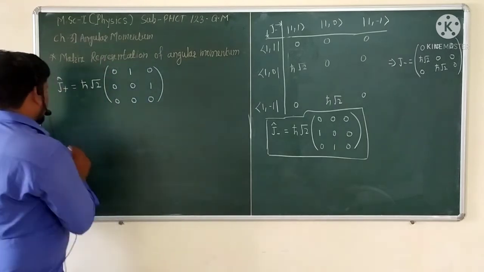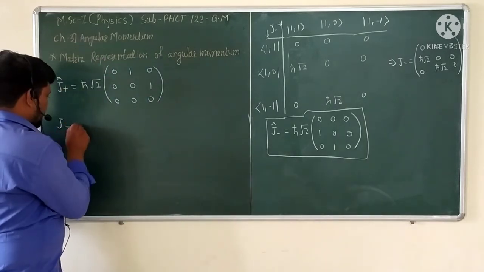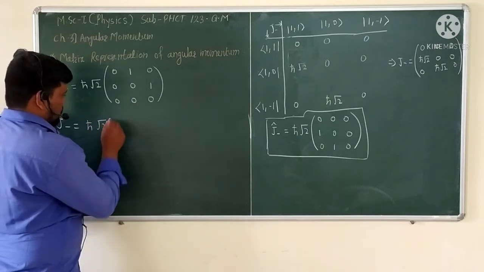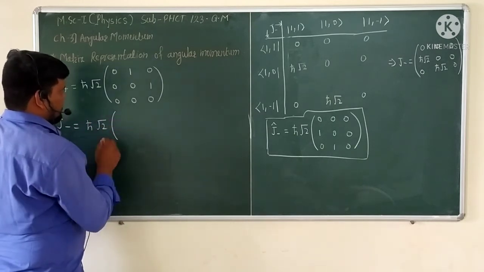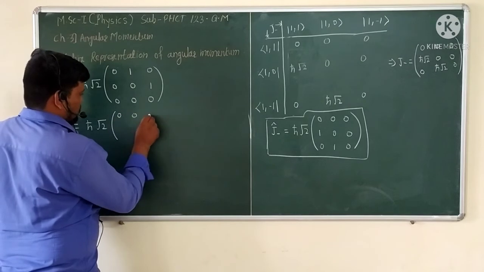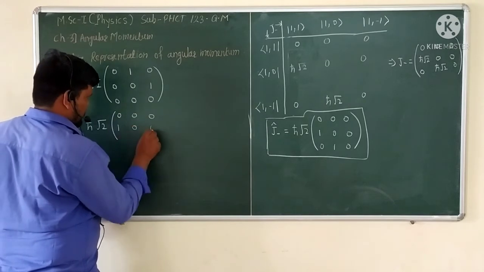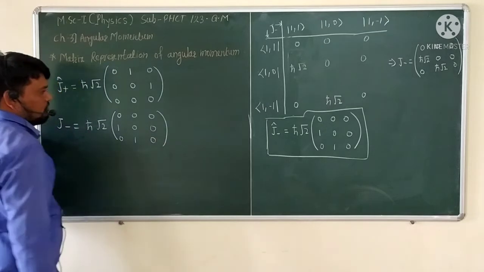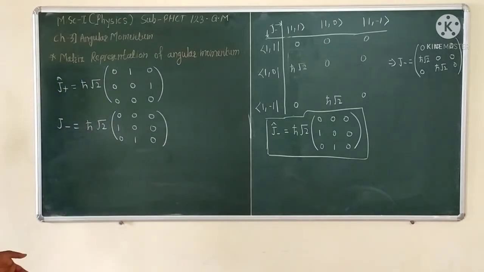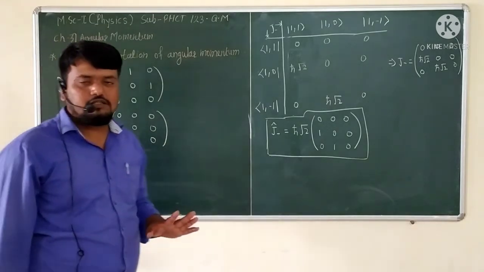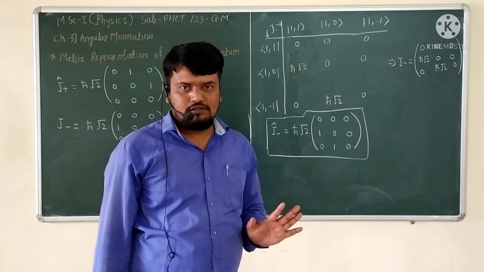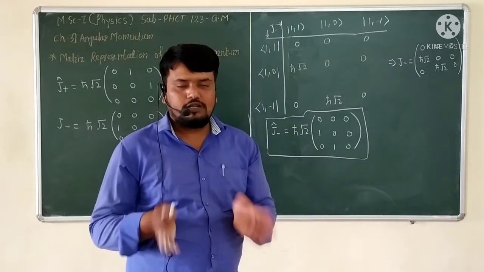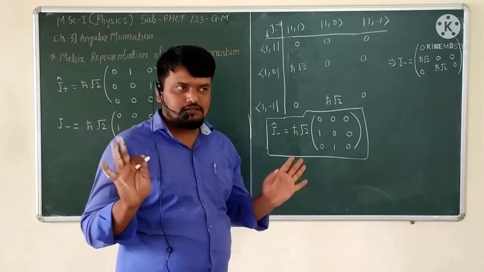And the matrix representation of J₋ is ħ times the square root of 2 into 0 0 0, 1 0 0, 0 1 0. Okay, and using this result we want to show the matrix representations of Jx and Jy.